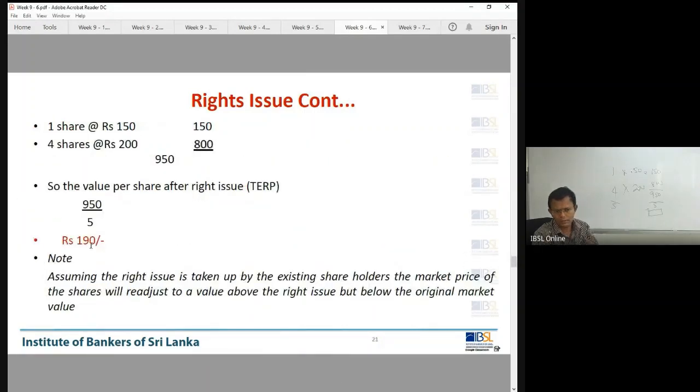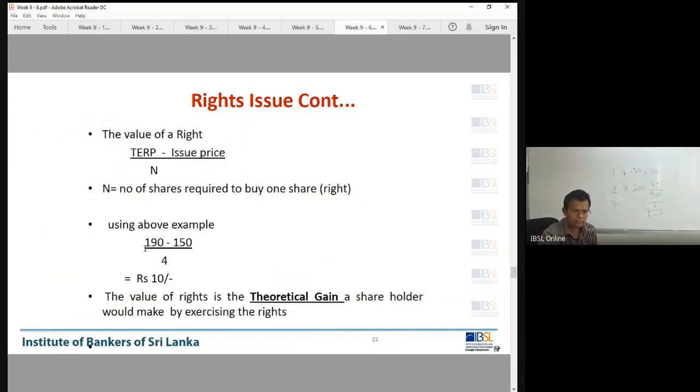It's calculated, right? This one. The examiner can ask you this question as well: the value of a right, straightforward. Theoretically, you find the theoretical ex-rights price minus the rights issue price, divided by the number of existing shares for each new one, not five. This is a new thing, right? I have taken it from the past exam paper. The value of rights. So you can have that as well.